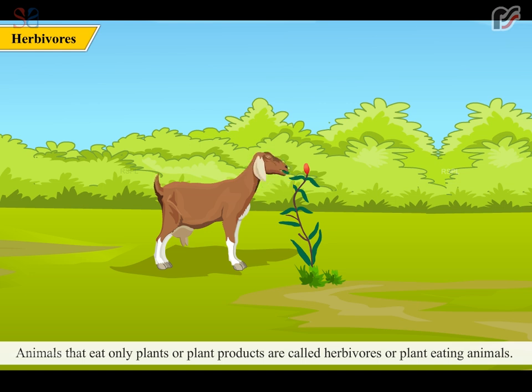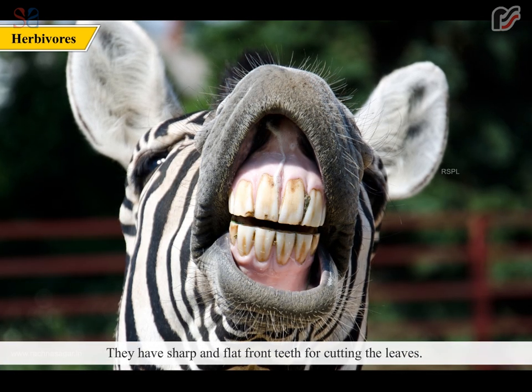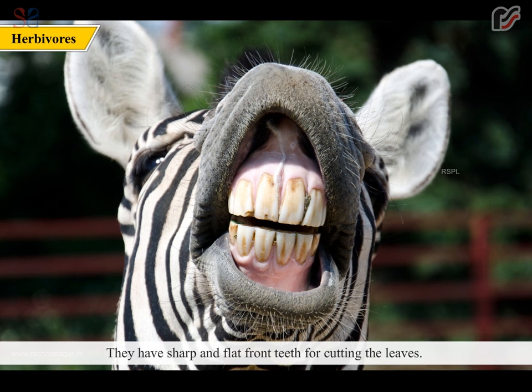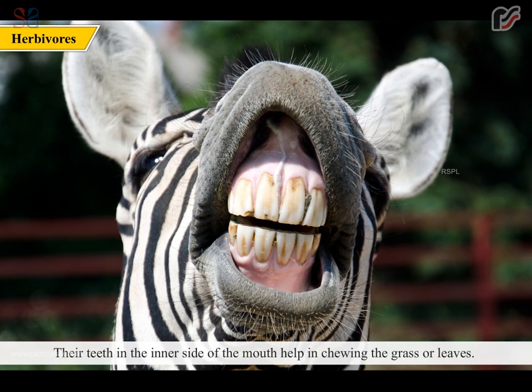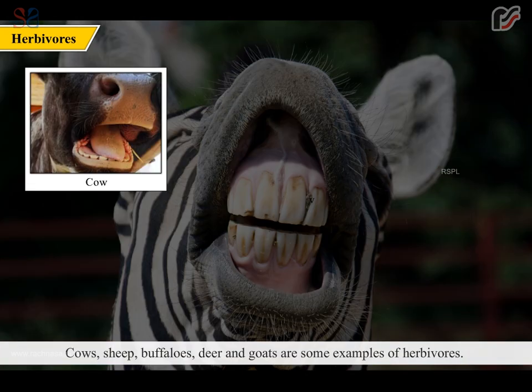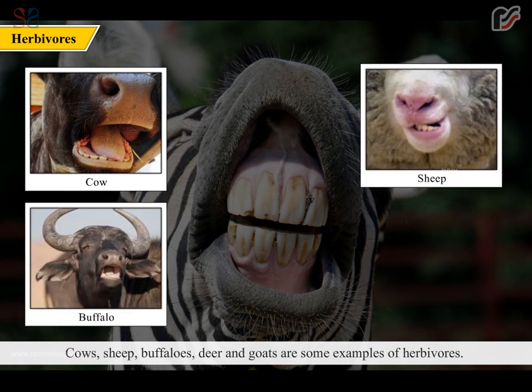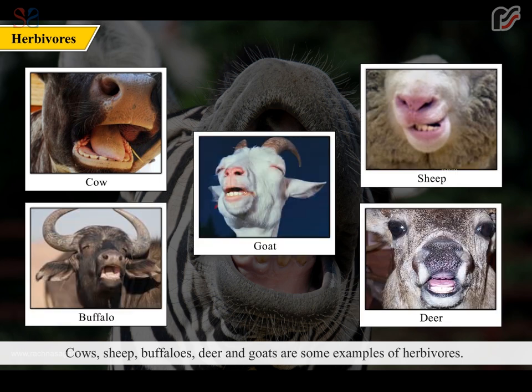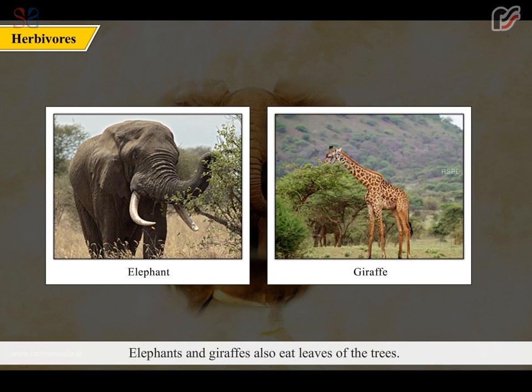Animals that eat only plants or plant products are called herbivores or plant-eating animals. They have sharp and flat front teeth for cutting the leaves. Their teeth in the inner side of the mouth help in chewing the grass or leaves. Cows, sheep, buffaloes, deer and goats are some examples of herbivores. Elephants and giraffes also eat leaves of the trees.